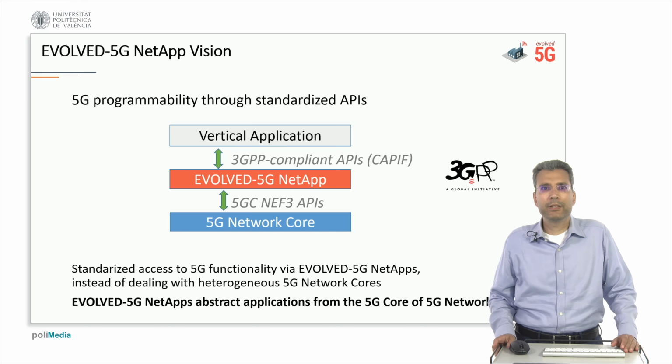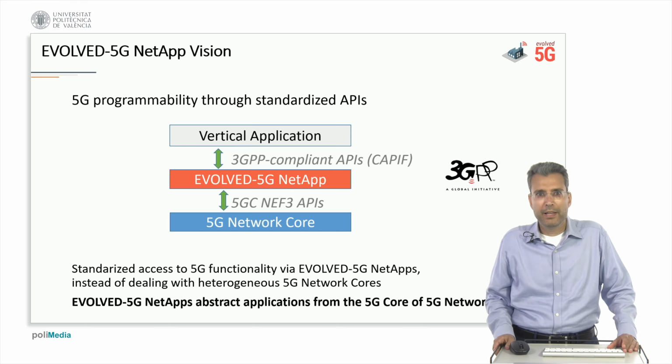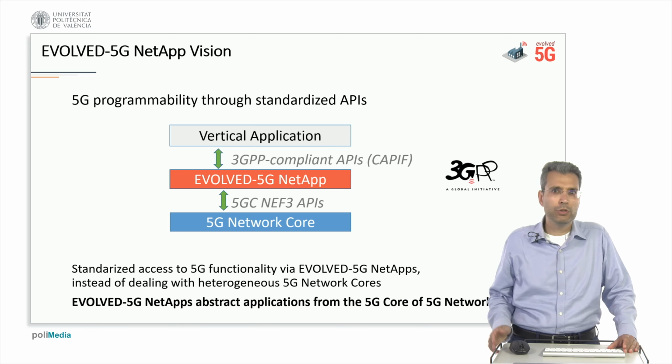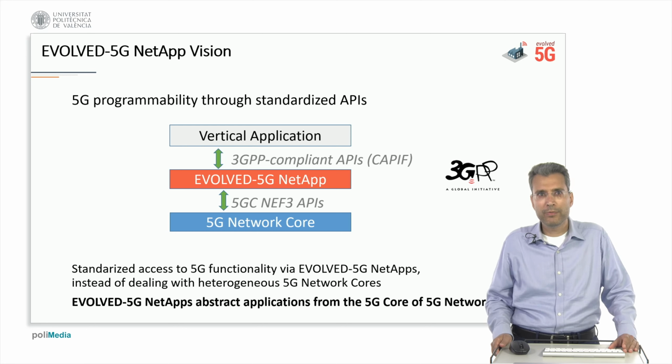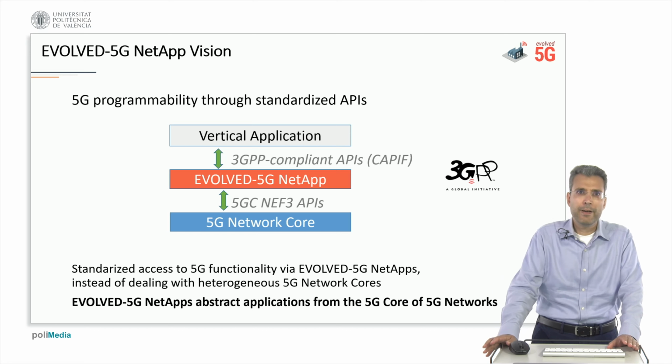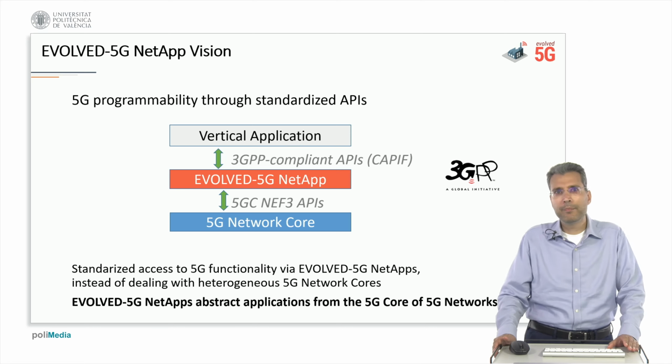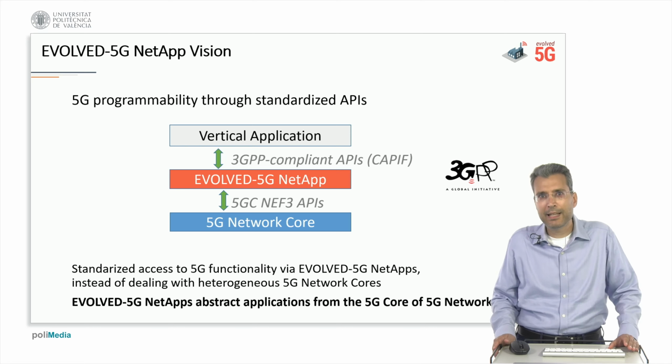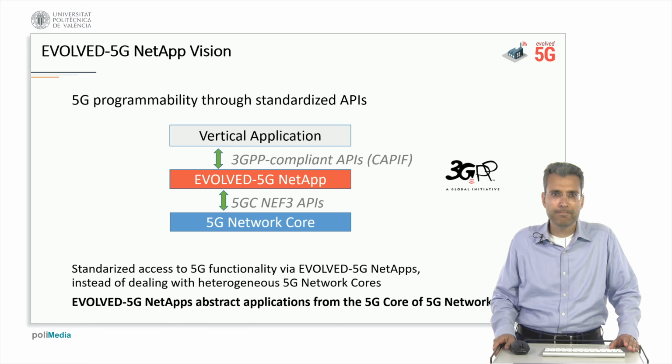So, having introduced the NEF function, which will be used as the entry point for any API invoker by an external entity, we'll now discuss the Evolved 5G network application, NetApp, vision. The 5G programmability is supported mainly by standardized APIs, which are exposed by the 5G network core.